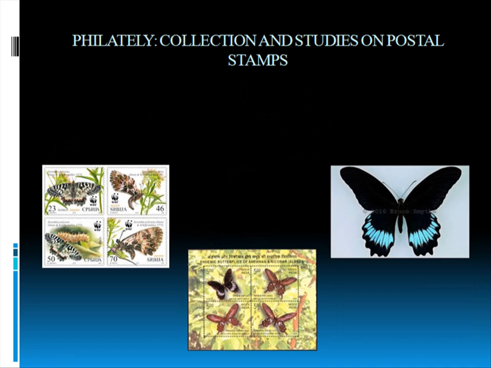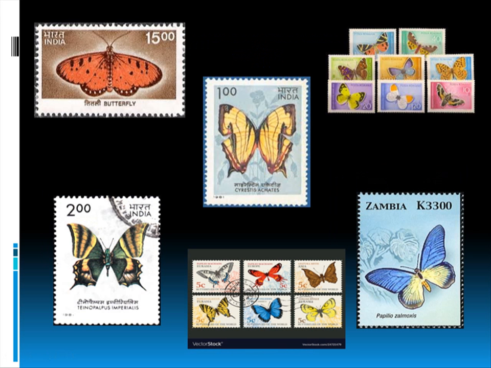Now we all know philately, the collection and study of postal stamps. Many postal stamps are also issued focusing on butterflies. You can see the postal stamps here, right, on butterflies. This is not a postal stamp here, but this butterfly has a postal stamp that I couldn't find. I have seen it, that's why I have put the photograph here, and they are from Andaman and Nicobar. Then you can see other butterflies here. Here you can see the Kaiser-i-Hind, the rare butterfly I have shown you before. And there are other different butterflies from the world. You can see Zambia written here. It is in Africa, right? So they are from different parts of the world.